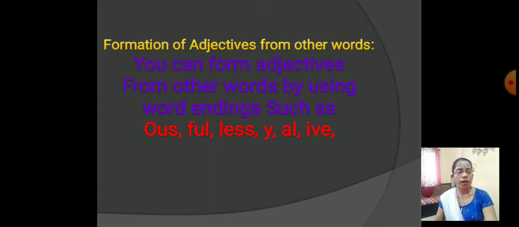It means when we form the adjective, we have to join these endings at the end of the word. Able, ary and ish are also joined with words to form adjectives.